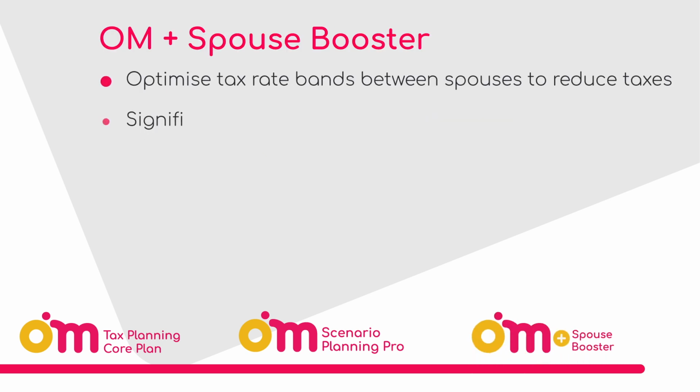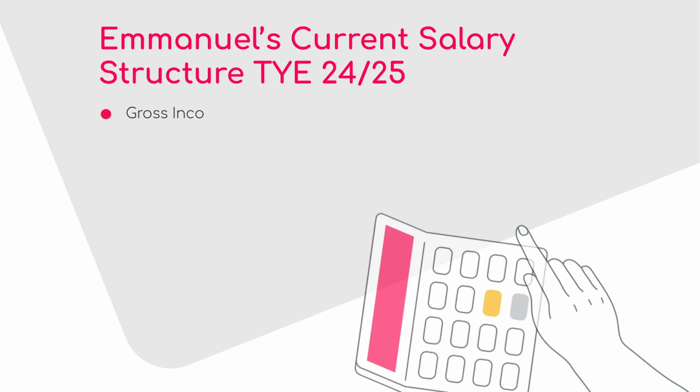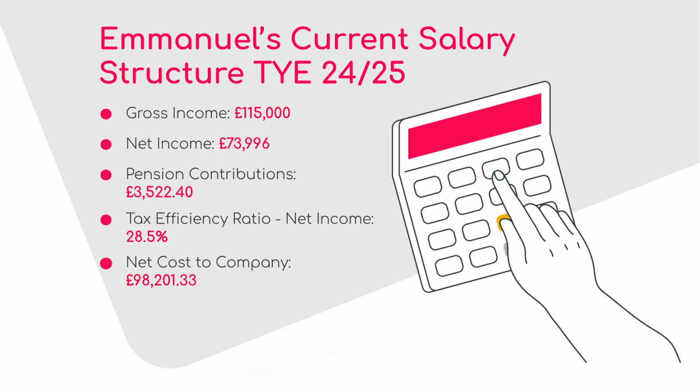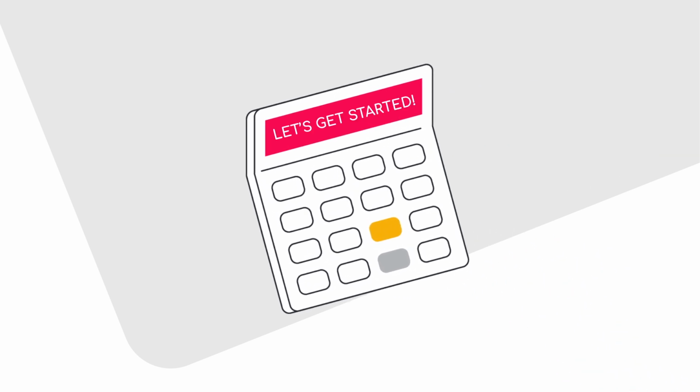Our OM Plus Spouse Booster Plan optimizes tax rate bands between spouses to reduce taxes, significantly increases take-home pay, dramatically reduces taxes and net cost to company, and supercharges personal net income and savings, aligning both personal and business financial goals seamlessly. Let's get started.